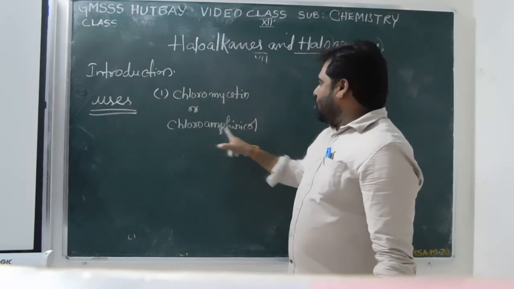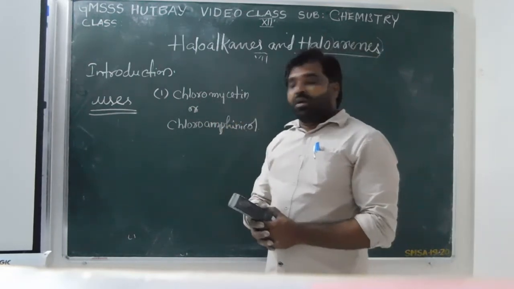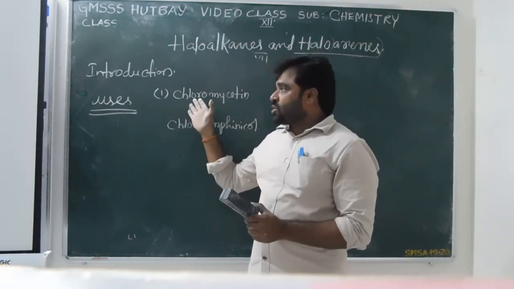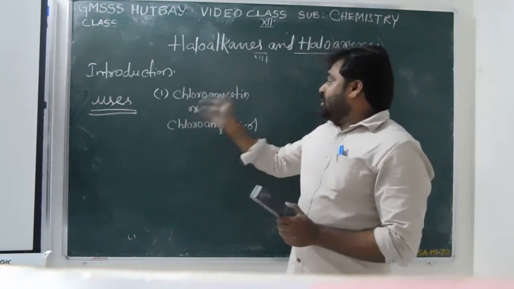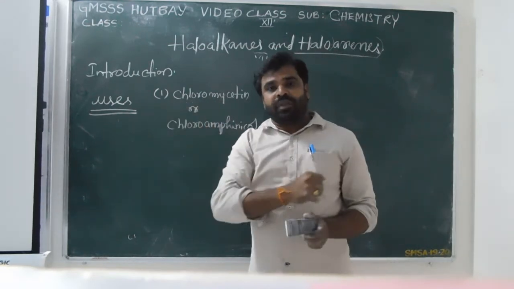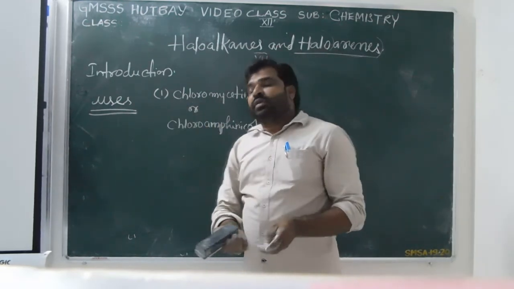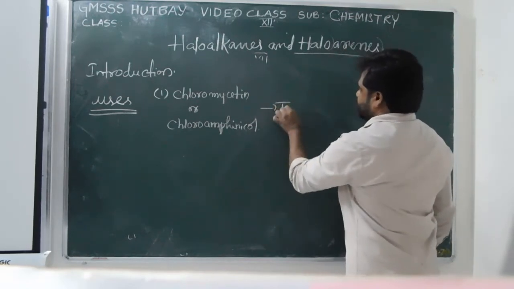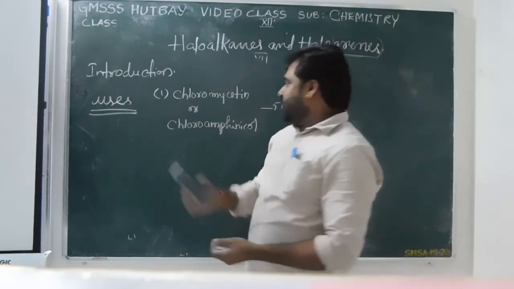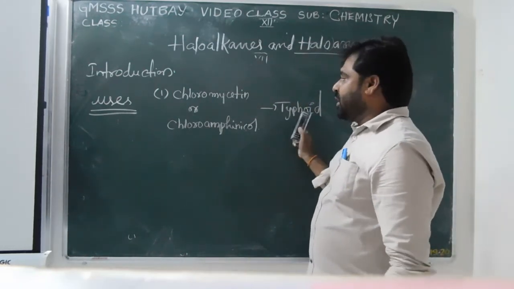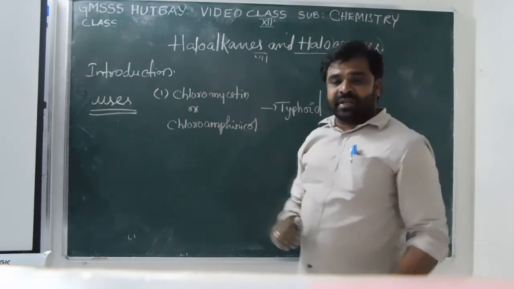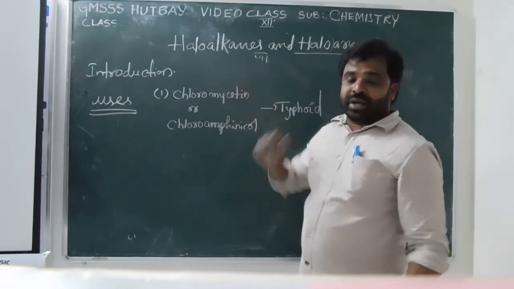The chloromycetin and chloramphenicol are obtained from soil microorganisms. These medicines are effectively useful for the treatment of typhoid fever. These medicines have halogens present, that means halogen containing organic compounds.